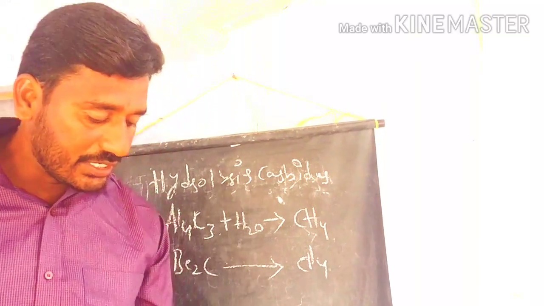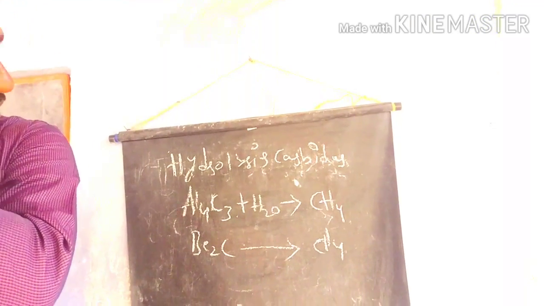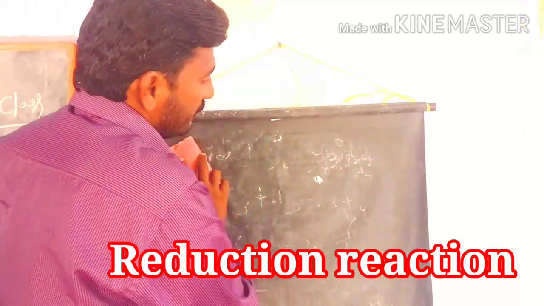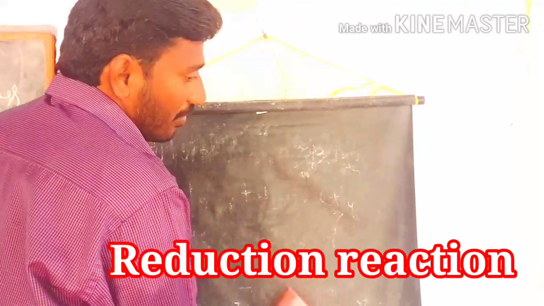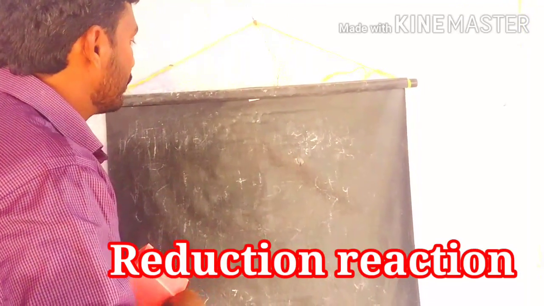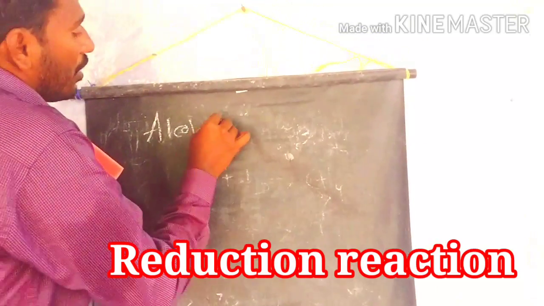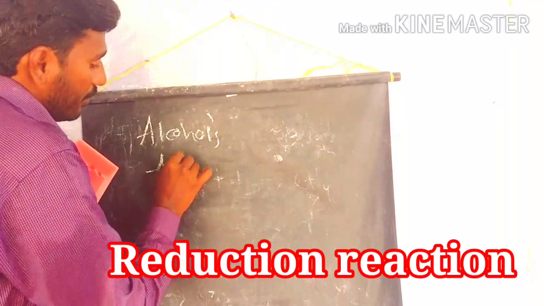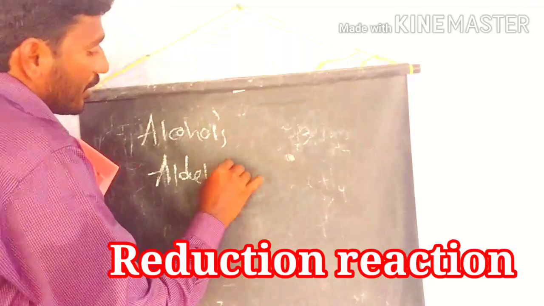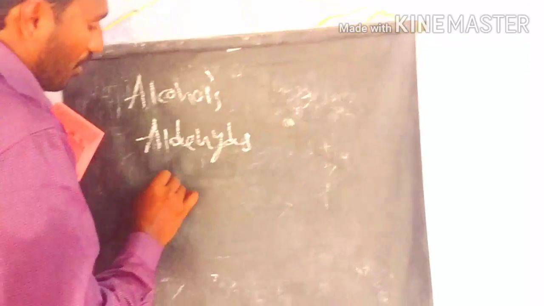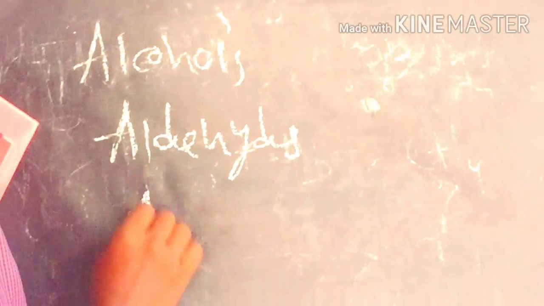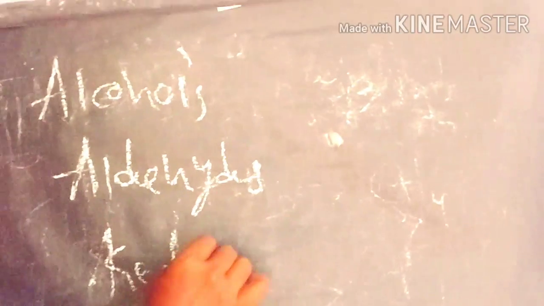Let's discuss the preparation of alkanes from reduction of alcohols, aldehydes and ketones. The alcohols, aldehydes and ketones, involving in the reduction process, give alkanes as the products. In this process we have three reactions.